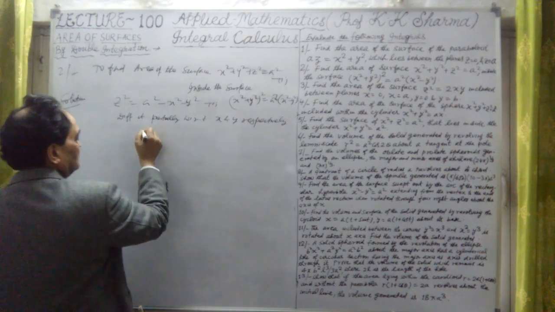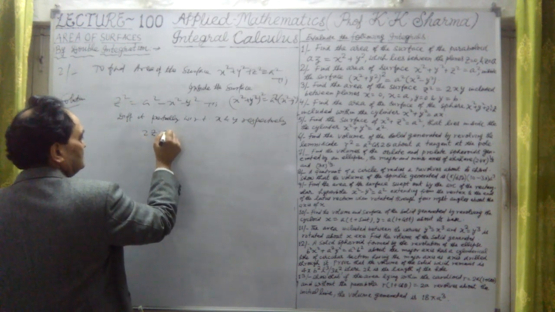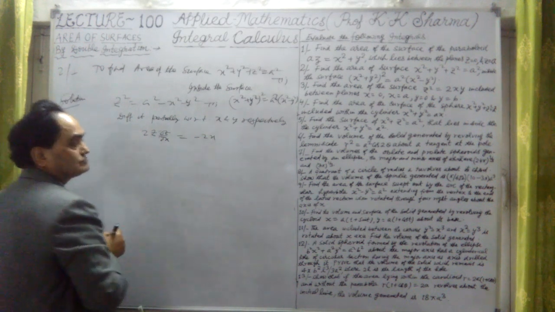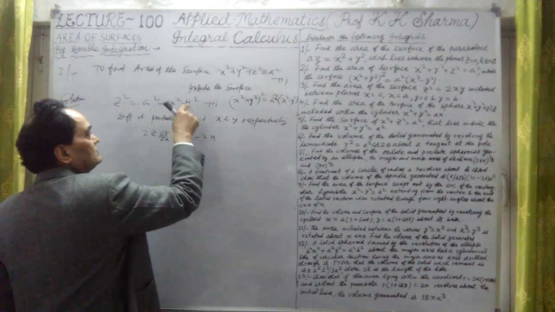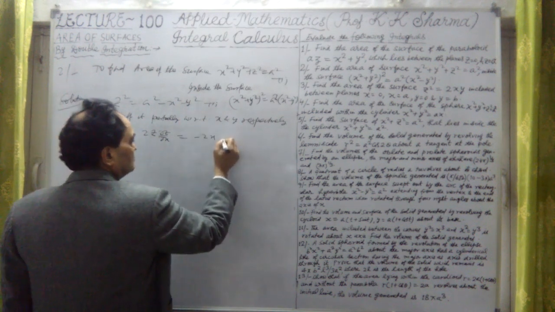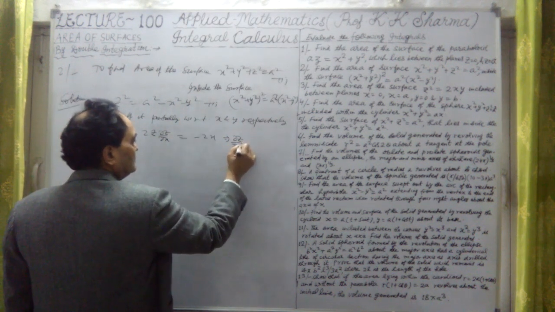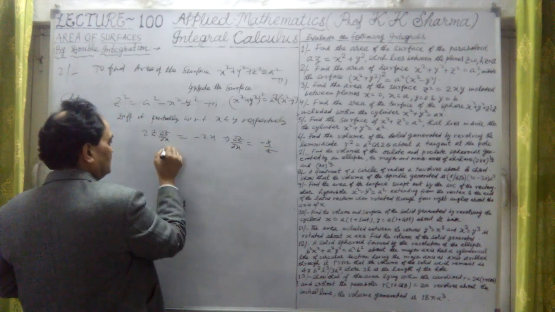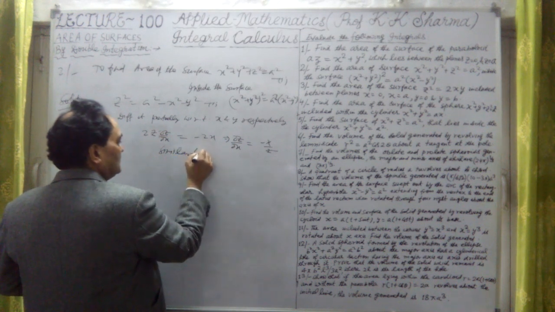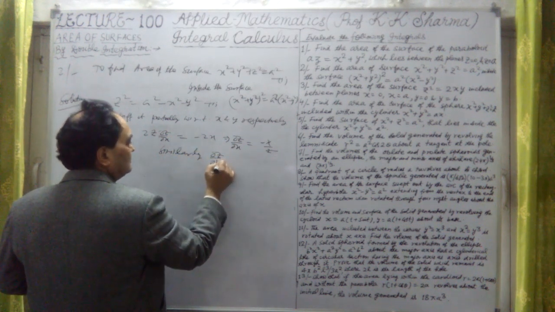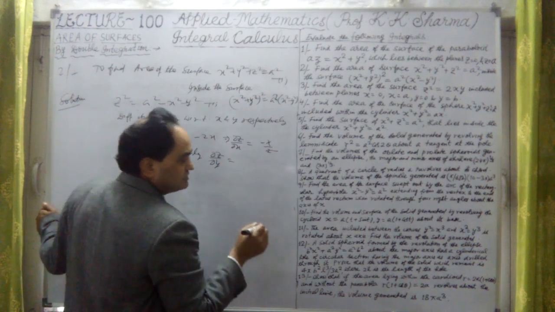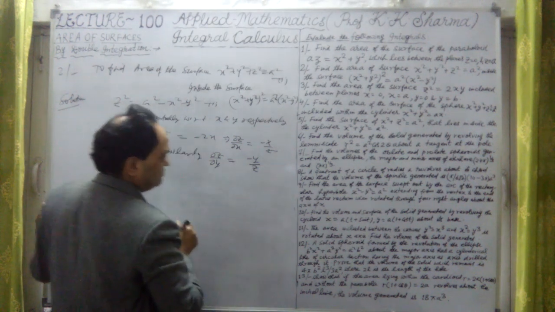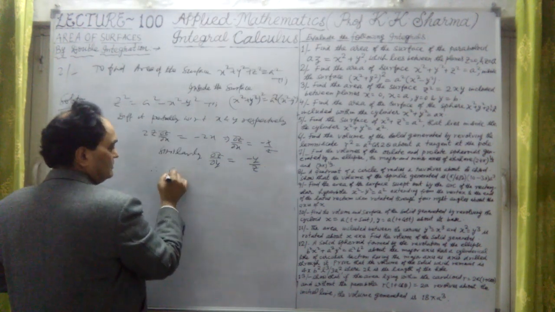So twice z into del z del x is equal to minus twice x only. That's a 0, a constant, y is also considered constant. Therefore, this implies that del z upon del x equal to minus x upon z. Similarly, del z upon del y equal to minus y upon z. Okay, therefore,